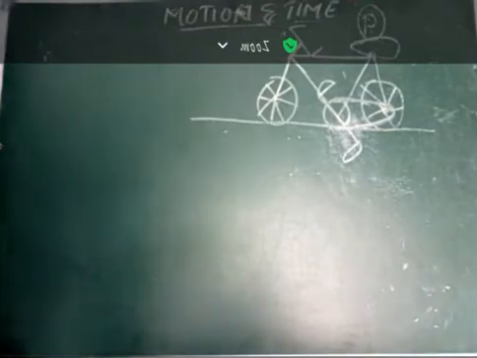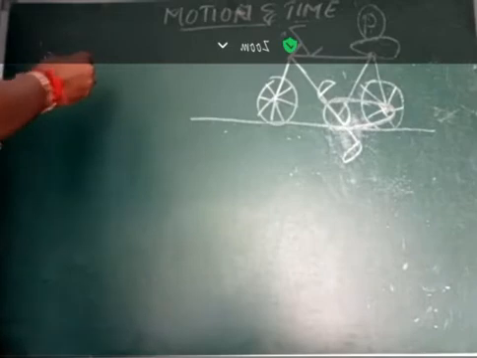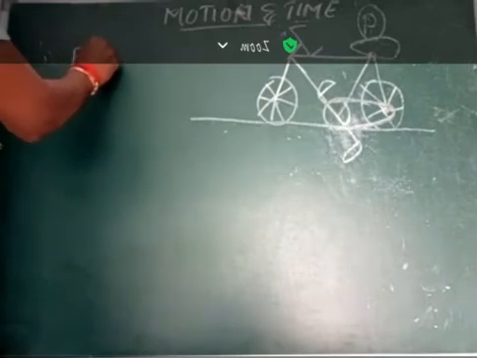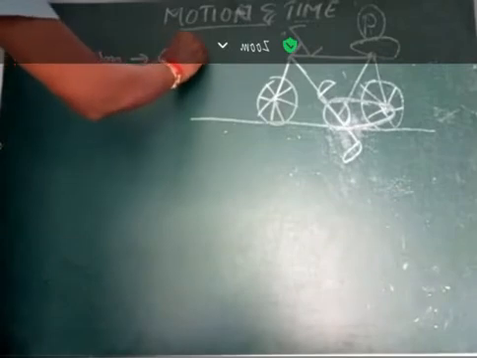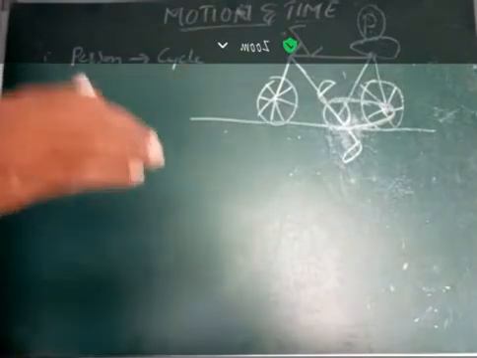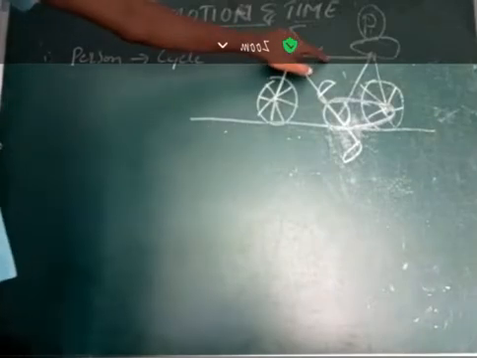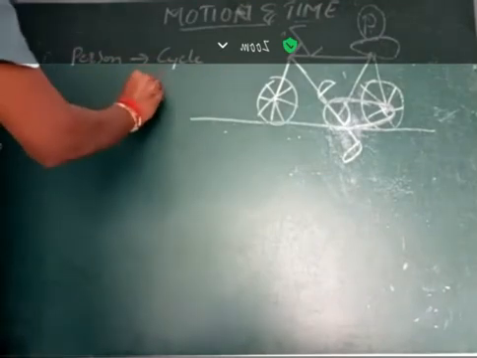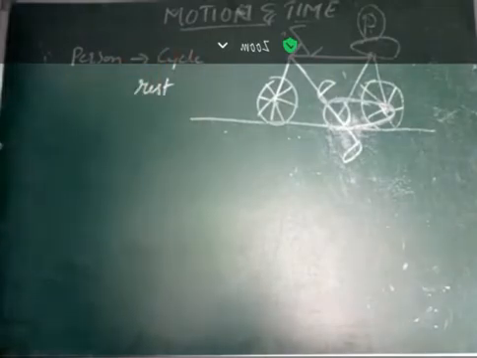And my question is, what is the position of the person with respect to the bicycle? The position of the person with respect to the bicycle is, since it is being ridden by the person, the bicycle moves and the person is also moving in the same direction with the same position. The distance between these two objects is not varying, so the position of the person with respect to the bicycle is rest.